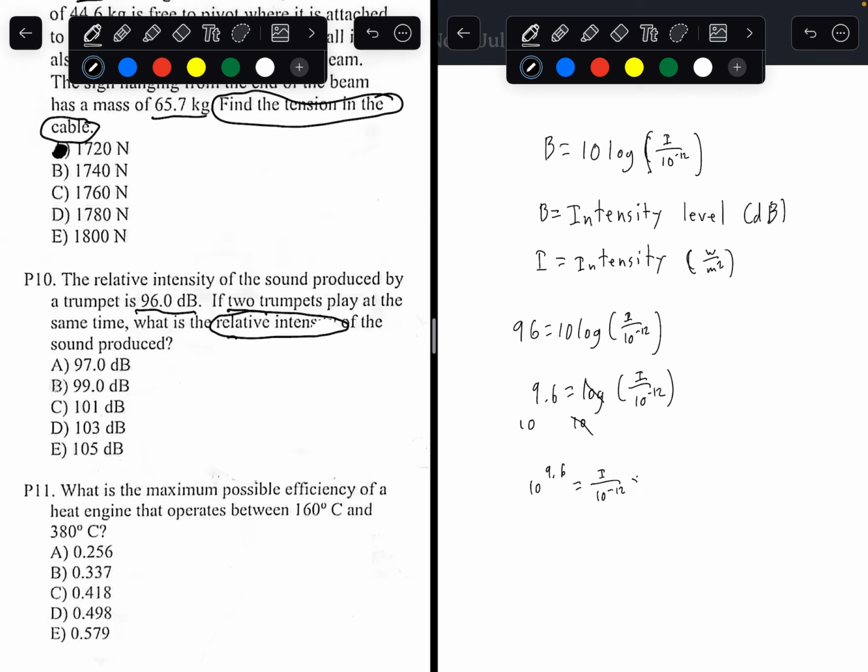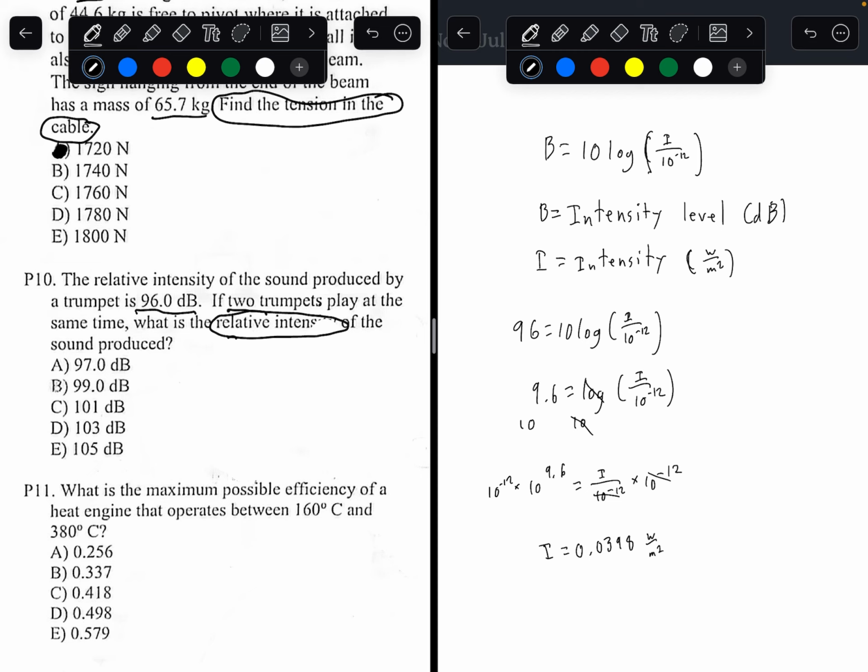Then multiplying 10 to the power of negative 12 to both sides, you would get I equals, and just plug that into the calculator. You would get an intensity of 0.0398 watts per meter squared. But that's the intensity for one trumpet.